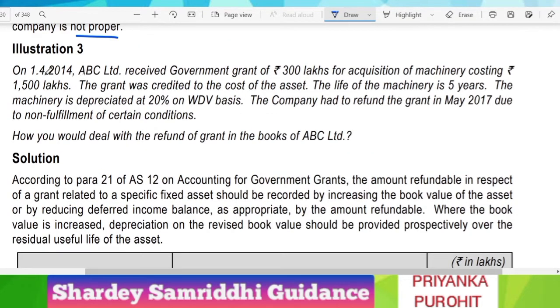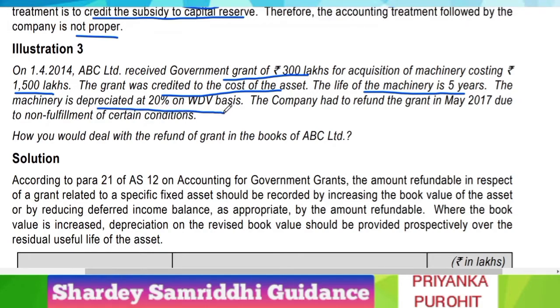On 1st of April 2014, ABC Limited received a government grant of rupees 300 lakhs for the acquisition of machinery costing 1500 lakhs. The grant was credited to the cost of the asset, that is, it has been deducted. So the asset is recorded at 1500 minus 300, that is 1200. The life of the machinery is 5 years. The machinery is depreciated at 20% on WDV basis.